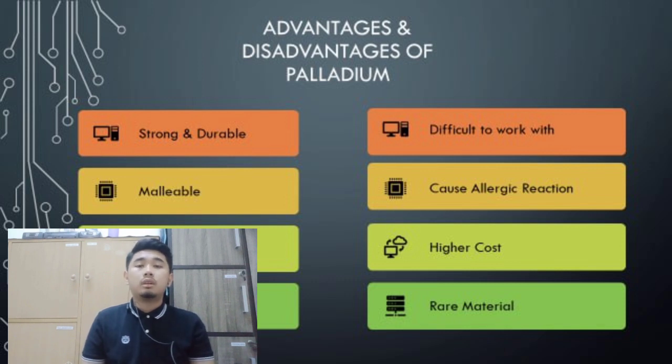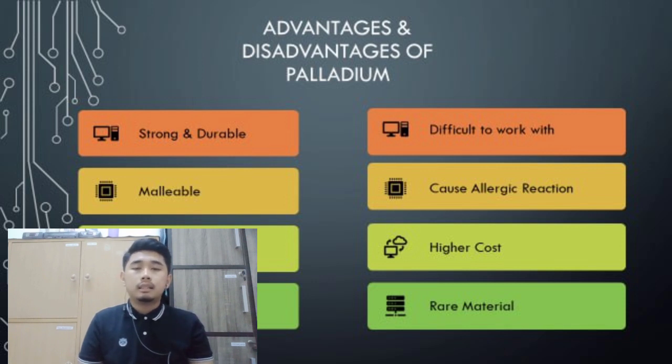The second is that palladium is malleable, so it can fit into any shape of design. The third is that it is non-toxic, or less toxic than other transition metals, to the environment and to human health.